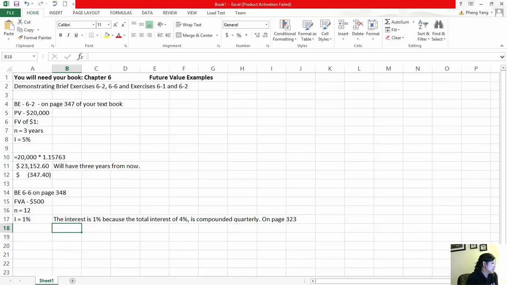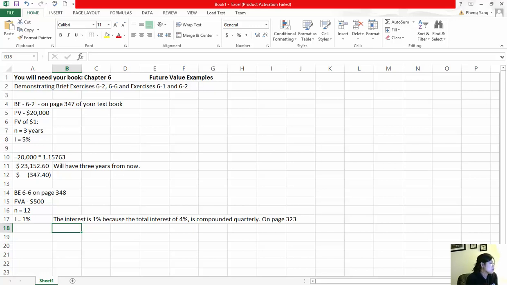Okay, so for example, if you look at page 323, if the interest rate is 12% and it's compounded semi-annually, meaning twice a year, you would divide that 12% by 2, which would equal a 6% rate.